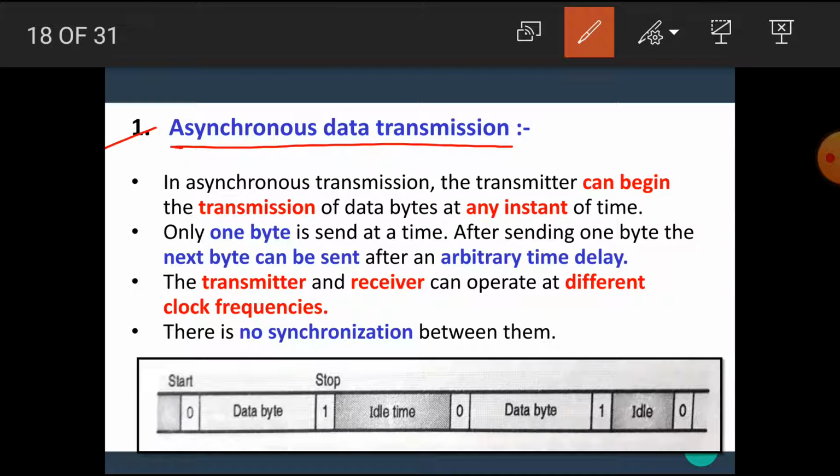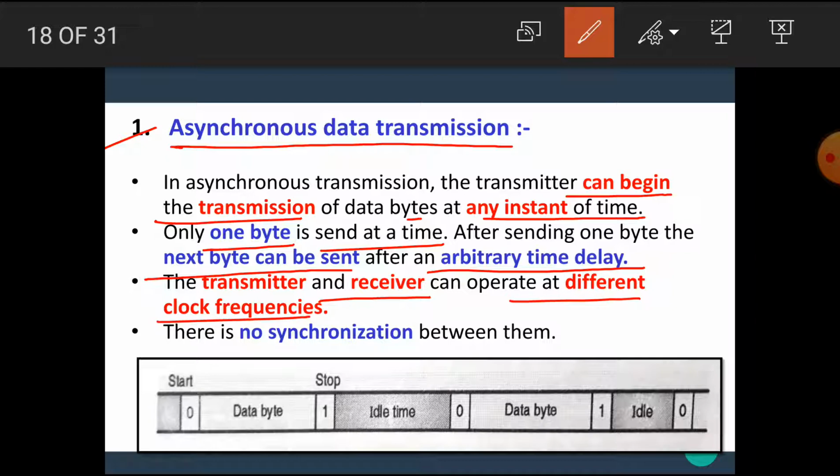In asynchronous data transmission, the transmitter can begin the transmission of the data bytes at any instant of time. Only one byte is sent at a time. After sending one byte, the next byte can be sent after an arbitrary time delay. The transmitter and the receiver can operate at different clock frequencies. There is no synchronization between the transmitter and the receiver.